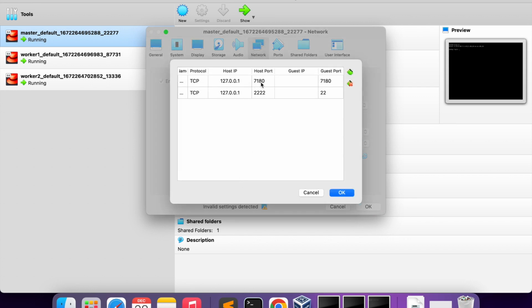I added one extra port here. You can give the name. I'll just show you again.